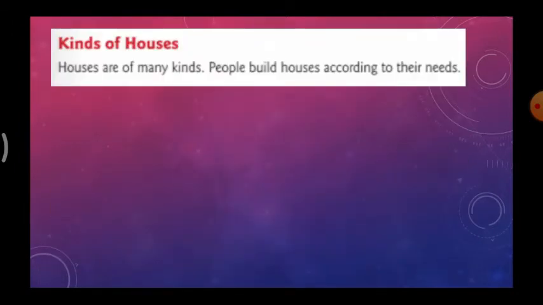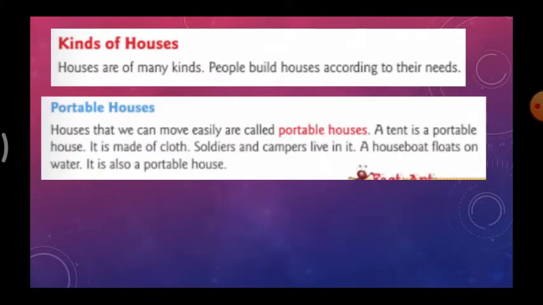Kinds of houses. We can see what the kinds of houses are. There are houses of many kinds. People build houses according to their needs. The first one is the portable house. A house that we can move easily is called a portable house. We can take that house wherever we want. That house is called a portable house.